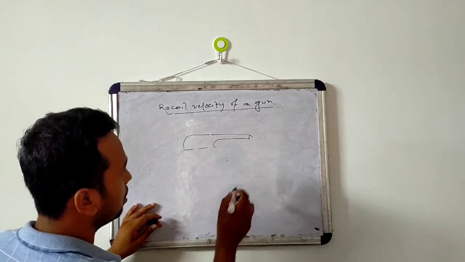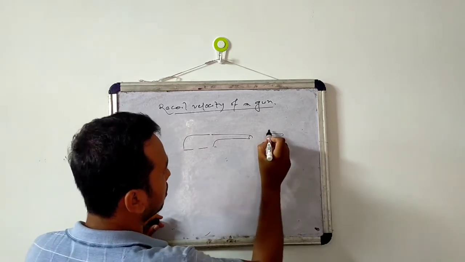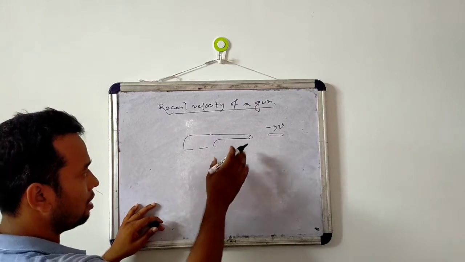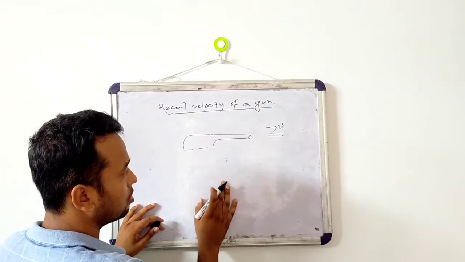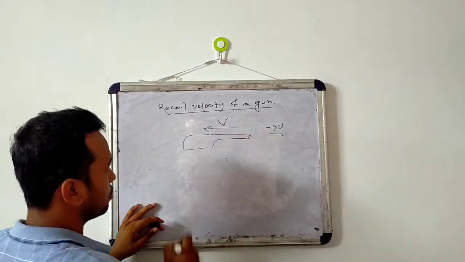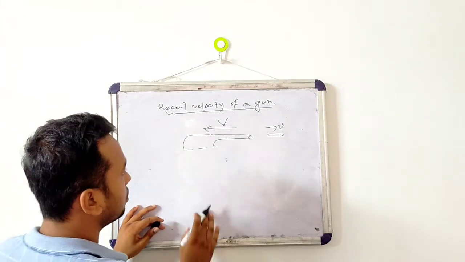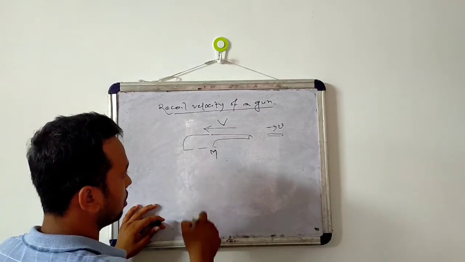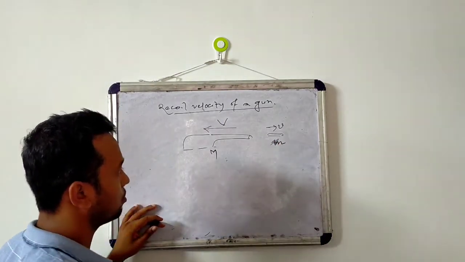Suppose this is our gun and this is the bullet. After firing, the bullet is moving, suppose with a velocity of small v, and at the same time, when the bullet moves with velocity v, then the gun will also move backward, suppose its velocity is capital V. Now suppose the mass of the gun is capital M and the mass of the bullet is small m.